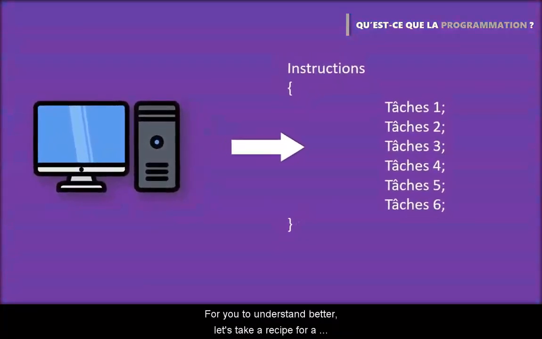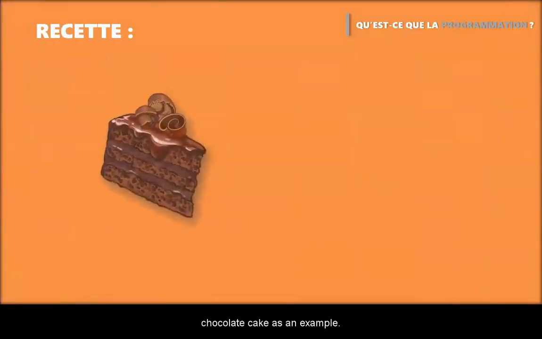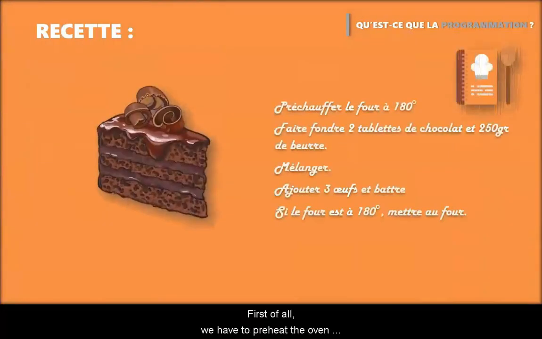For you to understand better, let's take a recipe for a chocolate cake as an example. First of all, we have to preheat the oven to 180 degrees, melt 2 bars of chocolate and 250 grams of butter. Then, we must mix together and add 3 eggs and whisk it all together. If the oven is set to 180 degrees, we can put it in the oven. Finally, the cake is ready. Well, all this is what we call an algorithm.